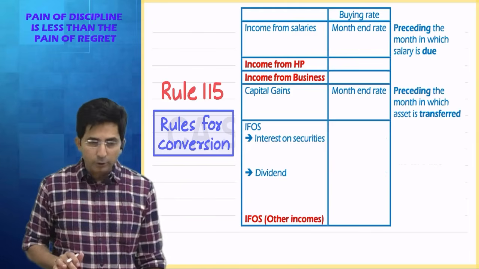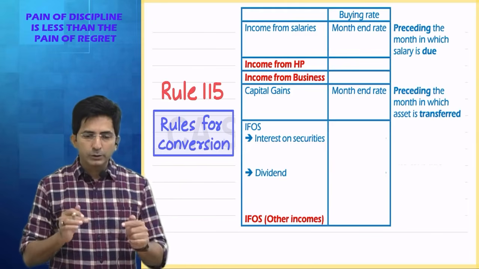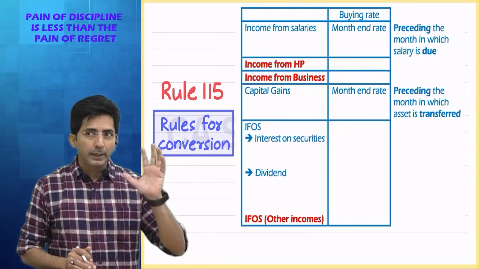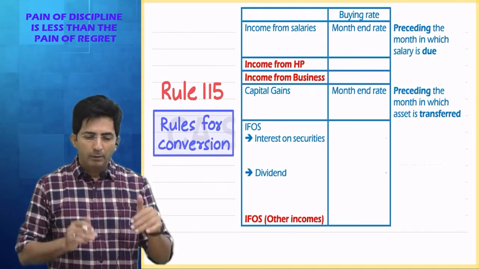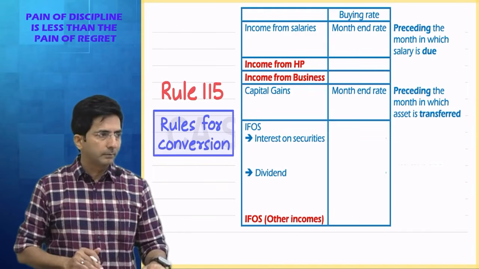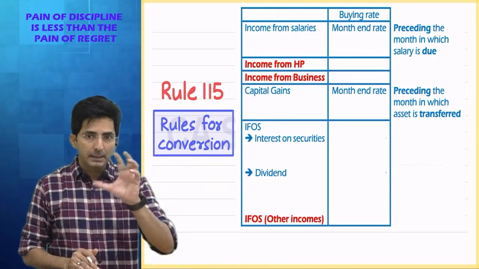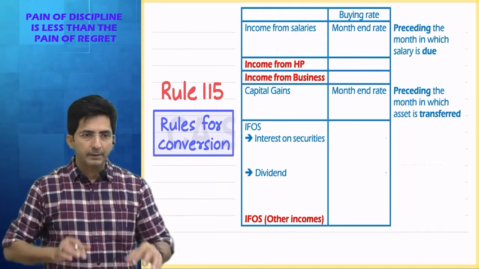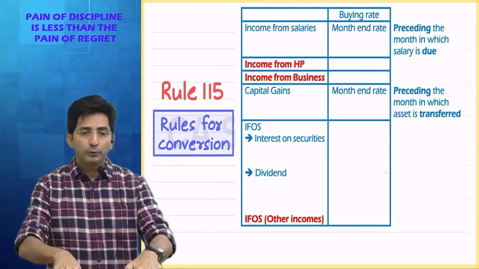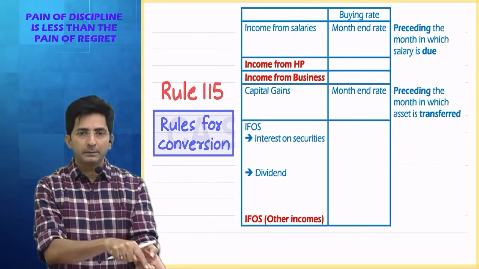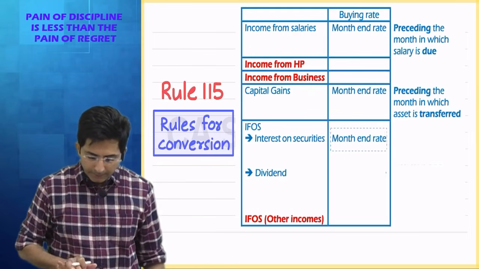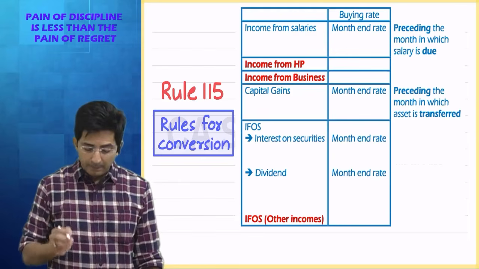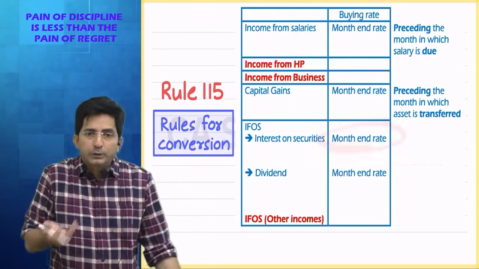Generally interest on securities falls due on a particular date. Like in debentures, you might have heard debenture interest you get on 30th June and 31st December. Many times you see in accounts questions that debenture interest falls due on these dates. So whenever it falls due, not that month, preceding month. In short, everywhere it is month end rate. But which month can you logically think?